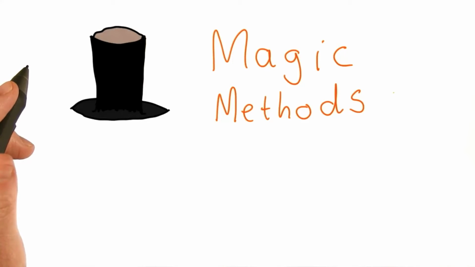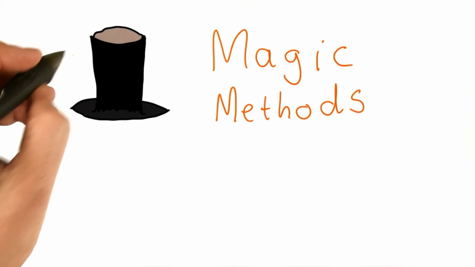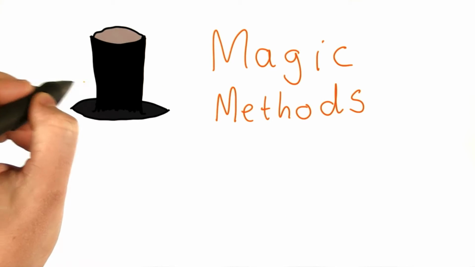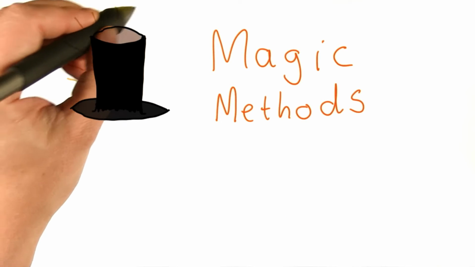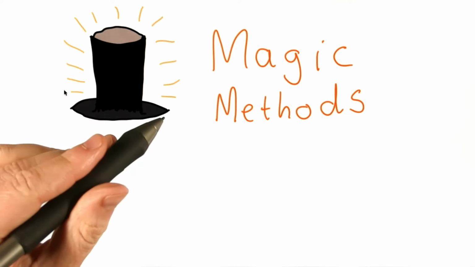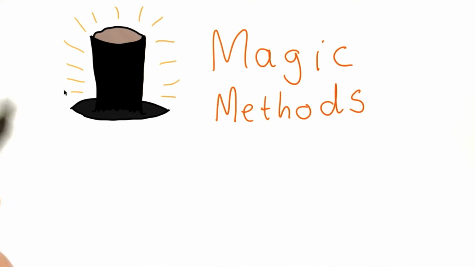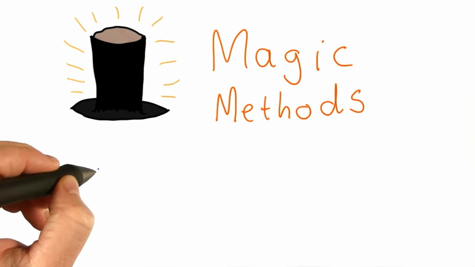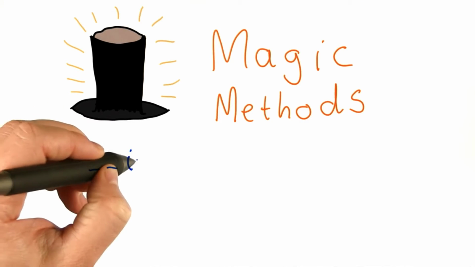So I've said methods aren't really magic. They're just procedures that have a first parameter bound to the object. There are some things in Python that are a little bit more magical than regular methods, and we'll call them magic methods. Magic methods are like regular methods, except they get called in special situations. The most magical of all the magic methods is the one called init.